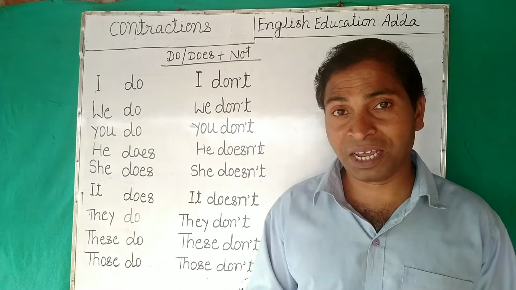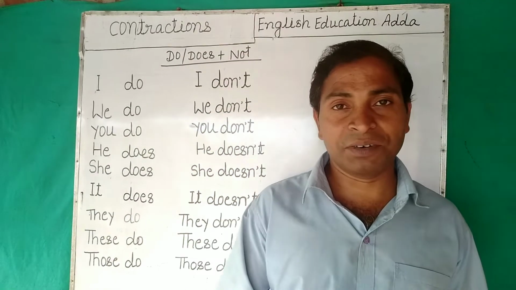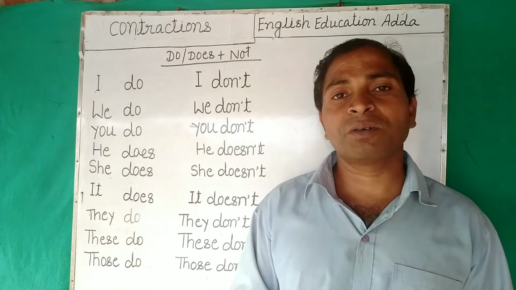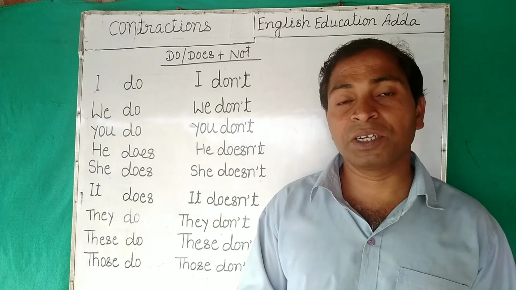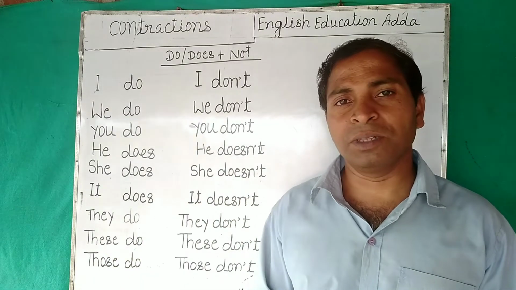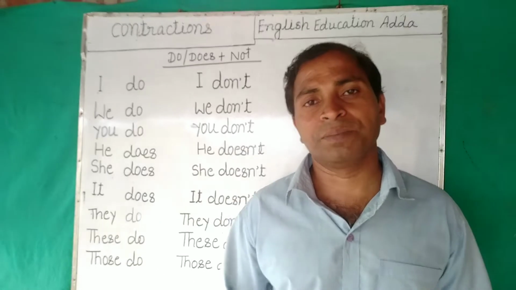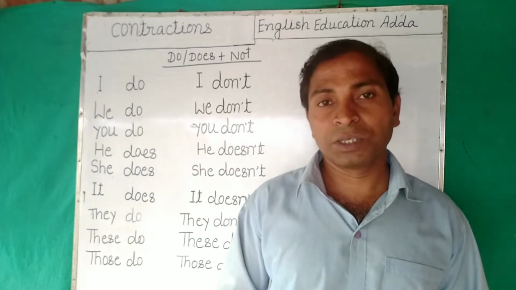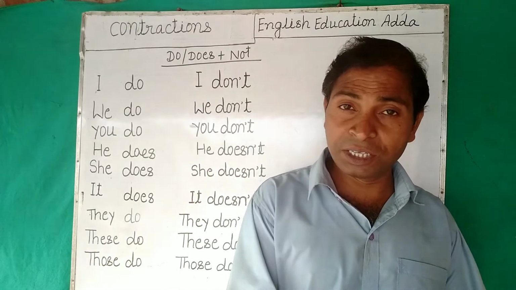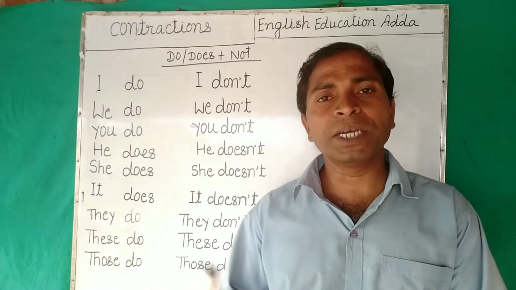So now next, he does, he doesn't. Now it's the third form. He does, he doesn't. He is the third person, right? So now with contraction, he does, because the auxiliary verb has been applied for this, right? So he does this work, he doesn't do this work. It's looking different. Why is do coming?